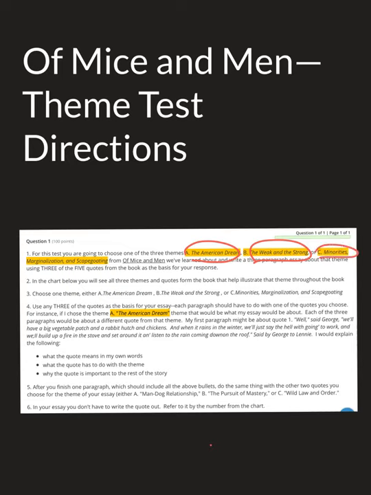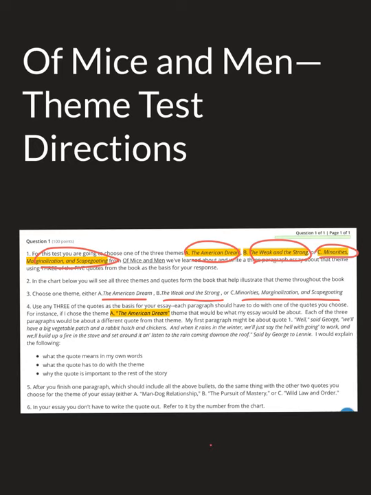Okay? And this theme, which is a huge one: minorities, marginalizations, and scapegoating. So, out of these 3 themes, what you're going to do is take what you've learned and choose one of these themes that you feel really comfortable with, okay? So choose one: either American Dream, Weak and the Strong, or Minorities and Scapegoating, Marginalizations.